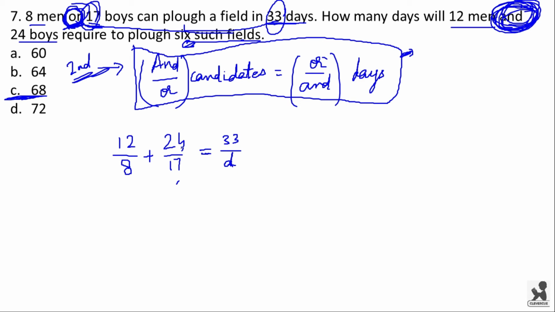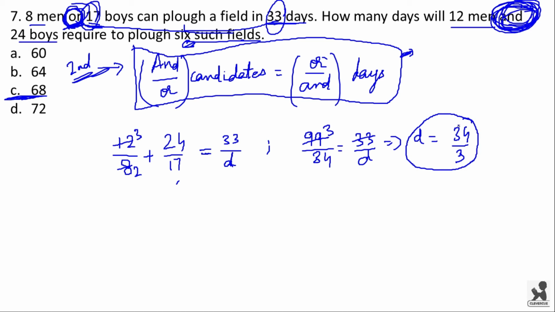Now let us calculate this. Here 8 is 4 into 2 and 12 is 4 into 3. Here the LCM will be 34, and in the numerator we will be having 51 plus 48. 51 plus 48 is 99. 99 divided by 34 will be equal to 33 divided by D. Here 3 into 33 is 99. So from here we get the value of D as 34 by 3.